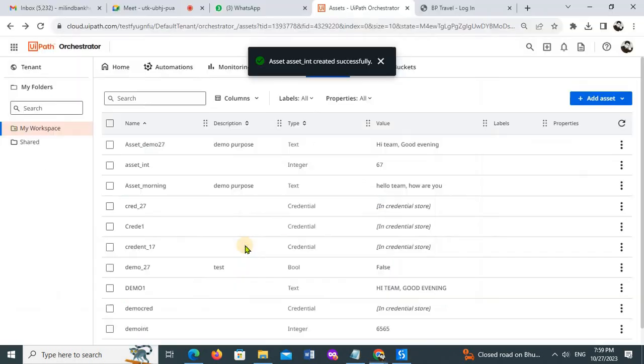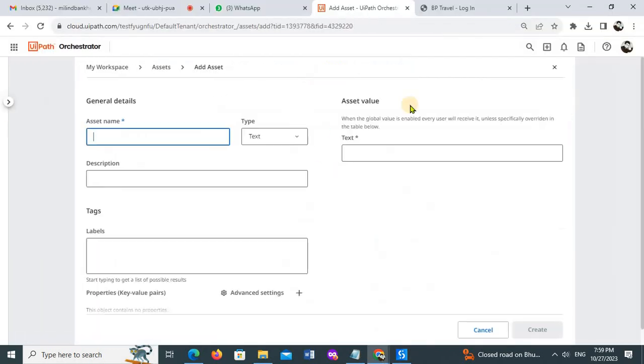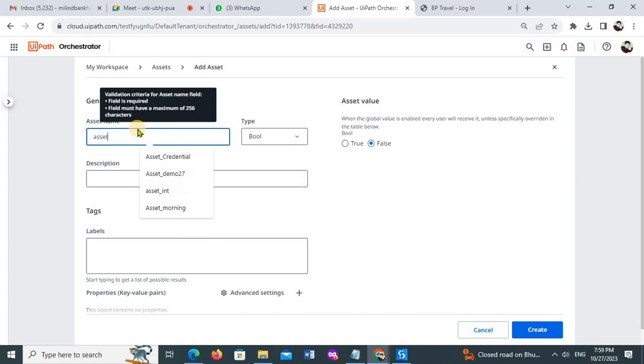This is the integer. Quickly we will see how the other data type, boolean, looks like. Now asset underscore bool for boolean. Now I have created it, and this is false.